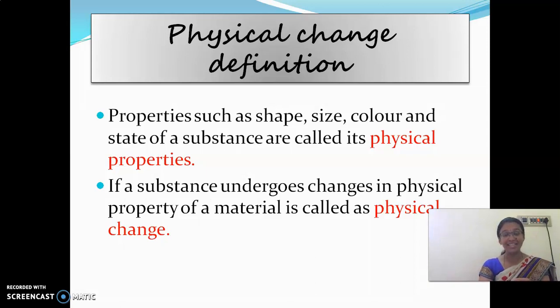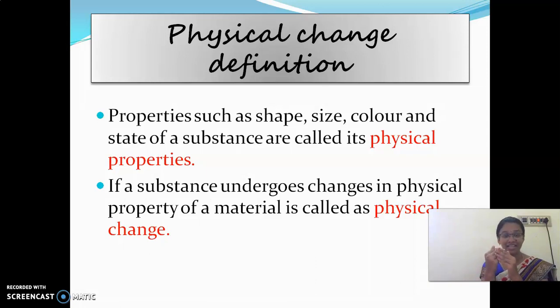Properties such as size, shape, color and state of a substance. If a substance undergoes change in a physical property of a material, it is called physical change.